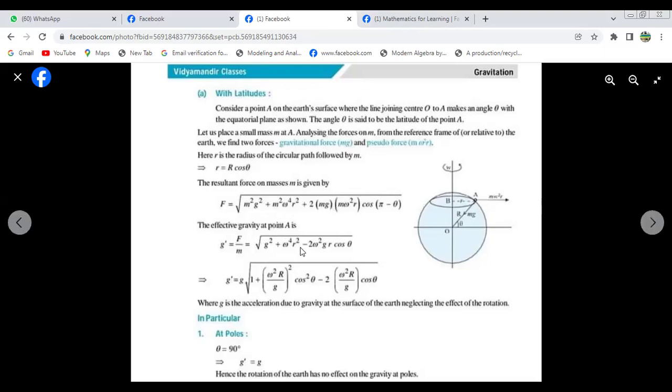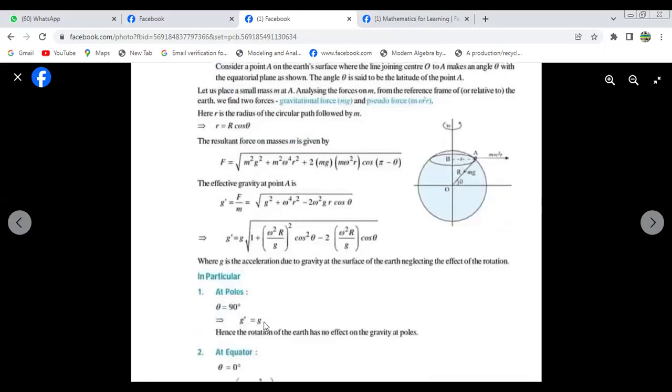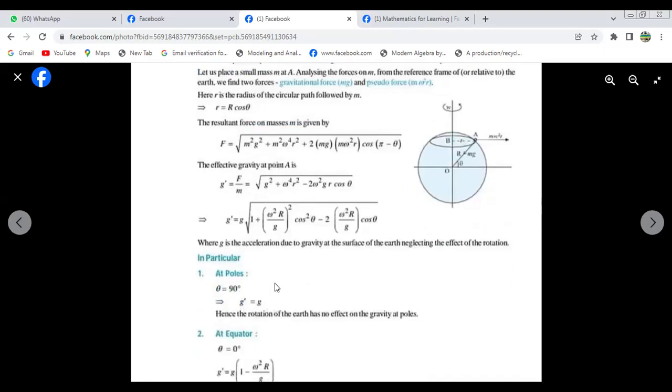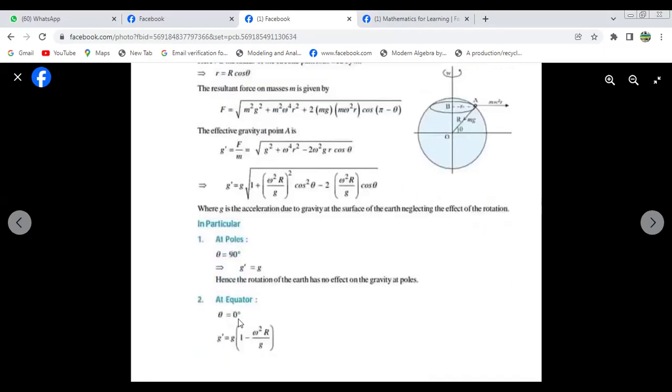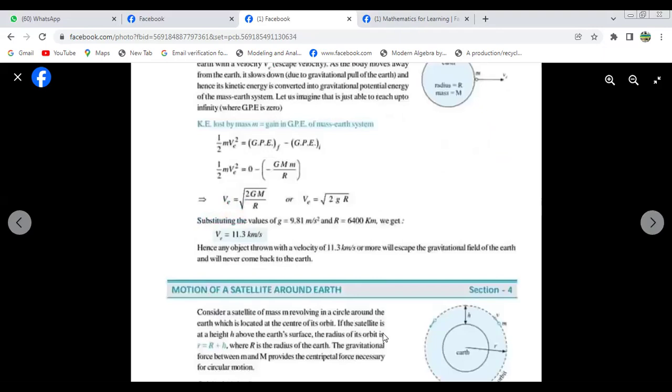So the effective gravity can be written like this. At the pole, theta equals 90 degrees and the centrifugal term equals 0. That means at the pole, acceleration due to gravity is maximum. But at the equator theta equals 0 degrees. In that case we get the equation for z like this.